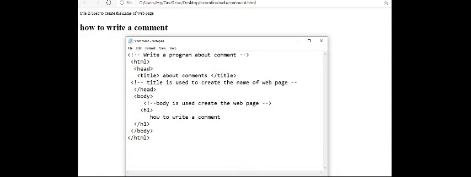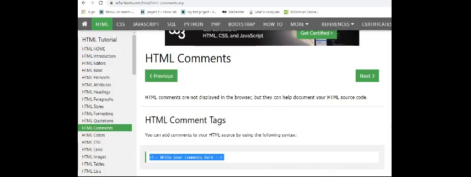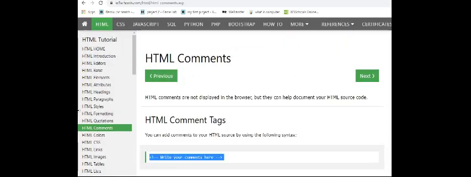The comment is used to know what type of program it is. In C and C++ we have comments, and here also we have a comment. Less than symbol, exclamation mark and two dashes, and at the end, the slash is used. This is the use of the comment. Let us see, I am going to show you another one here.